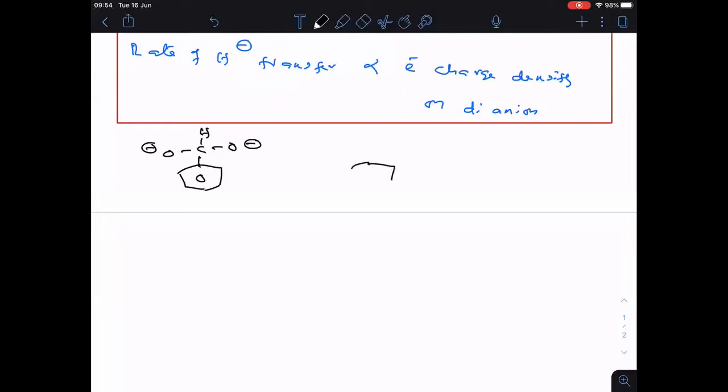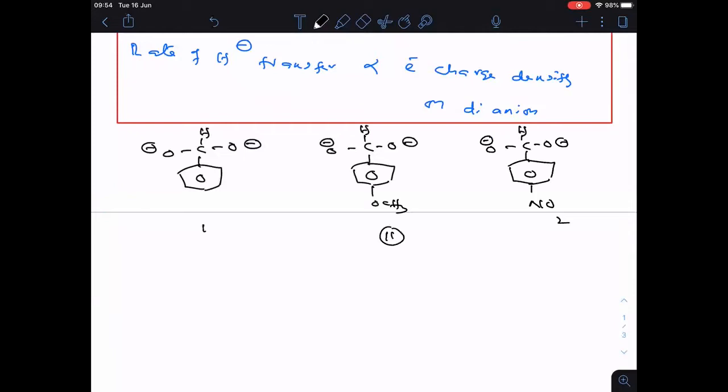This is one dianion. Now, at the para position, I am taking OCH3. Next, this is one dianion. Now, at the para position, let me take NO2. So this is the first one, this is the second one, and this is the third one.